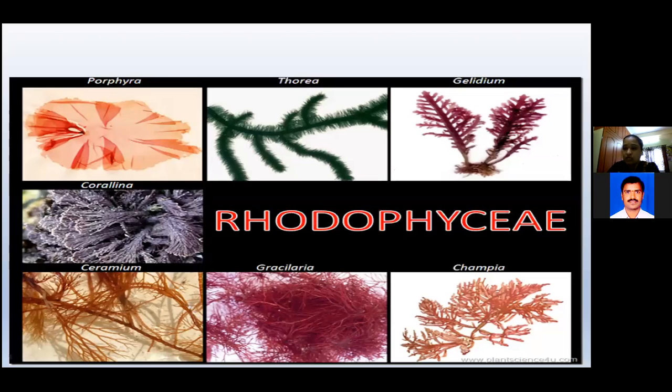Floridean starch. You can memorize these words for your examination time, girls. These are the most important points. Starch is common in most species, but here the main reserve food material is Floridean starch.